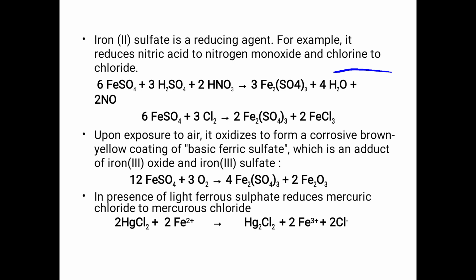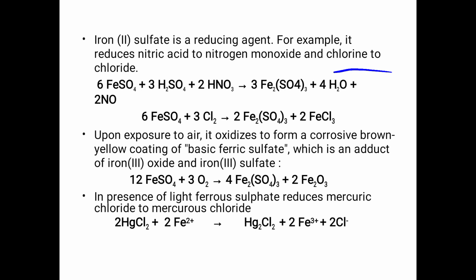This is the reaction: 12 FeSO4 plus 3O2 gives 4 Fe2(SO4)3, ferric sulfate, plus 2 Fe2O3, that is iron 3 oxide or ferric oxide.